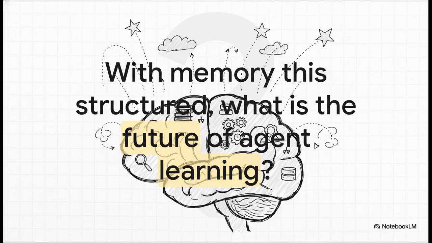It really makes you wonder, doesn't it? When an AI's memory is this structured, this rich with context, what becomes possible? What kinds of problems can we solve when an agent doesn't just act, but it can truly remember, adapt, and understand what it's doing?